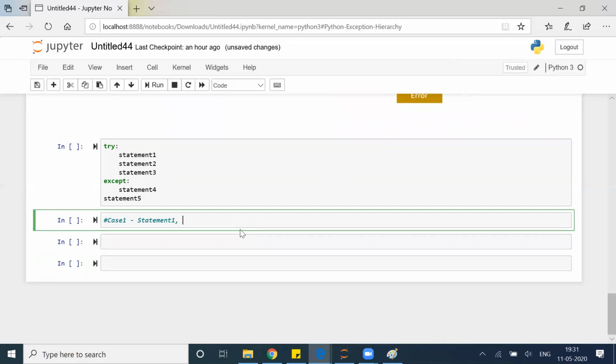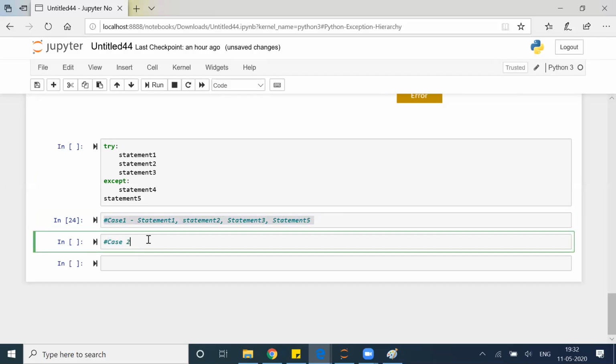Statement 1 executed, statement 2 executed, statement 3 executed, statement 5 executed. When will this scenario happen, when there is any error in the code, or when there is no error in the code? What do you think? Absolutely, when there is no error in the code, then what will happen? Statement 1 will execute, statement 2 will execute, 3 will execute. It will obviously not execute 4 because everything is fine. Then statement 5 will execute. Perfect.